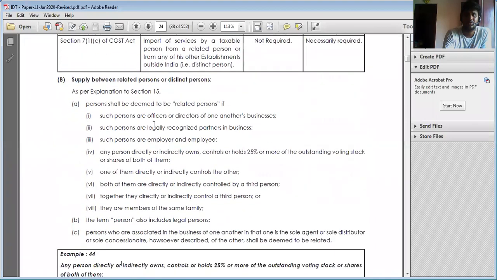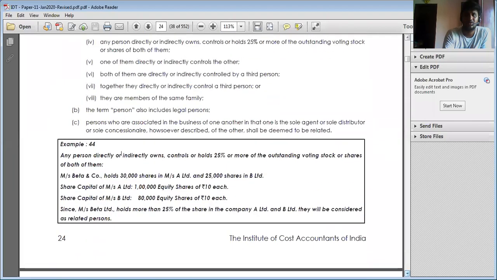Now, if you see here, who are the related persons? An officer or director of another business, and legally recognized partners, employer and employee. A director who owns or controls 25% in any other company, directly or indirectly, or where a third person controls them together, or if your family members control. All of this is subject to what? Related parties. Any person who directly or indirectly owns, controls or holds 25% or more of the outstanding voting stock or shares, or both, is also considered a related person.